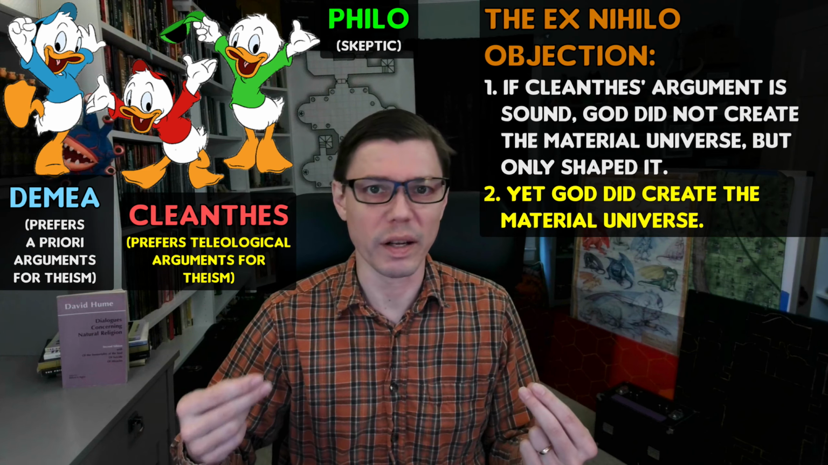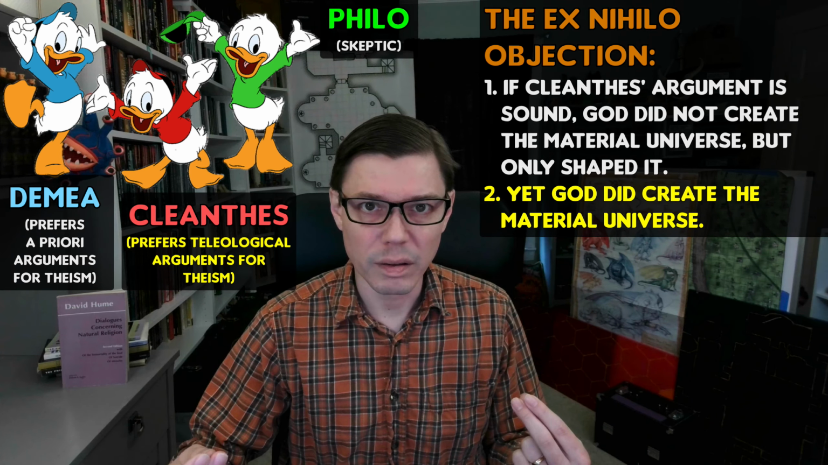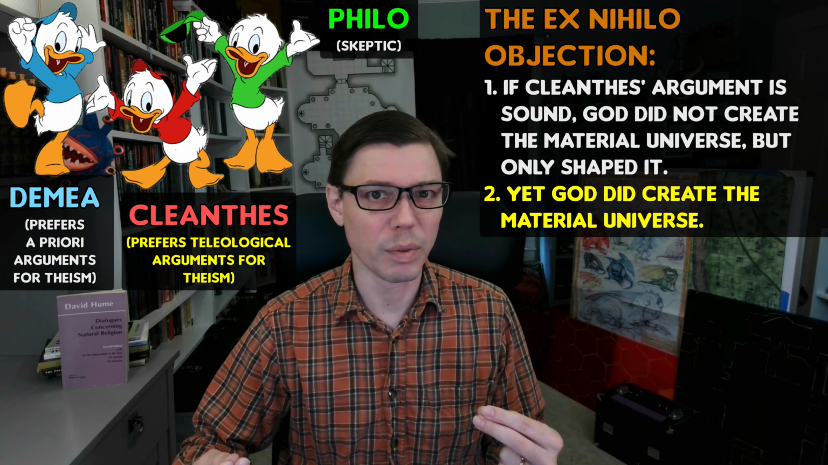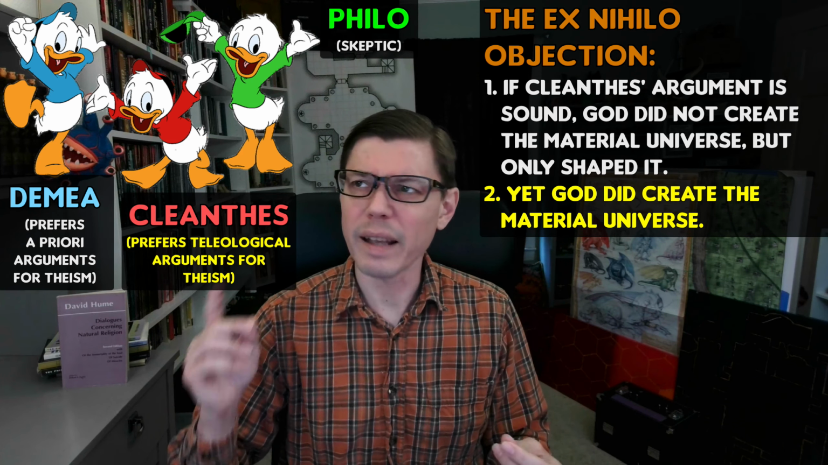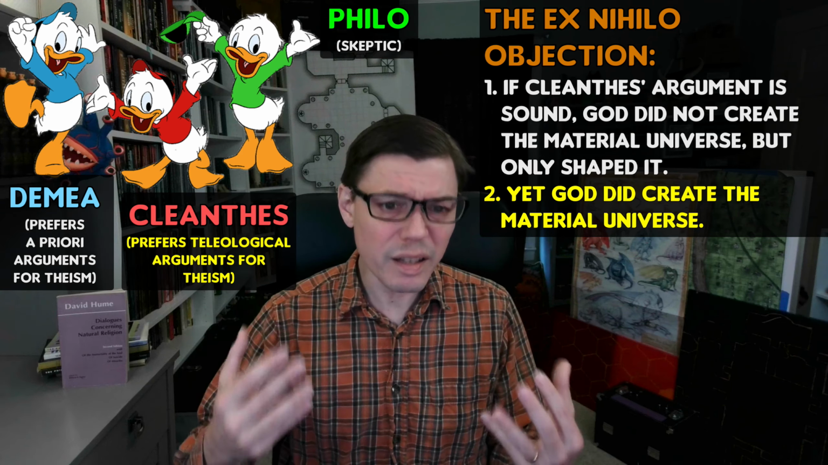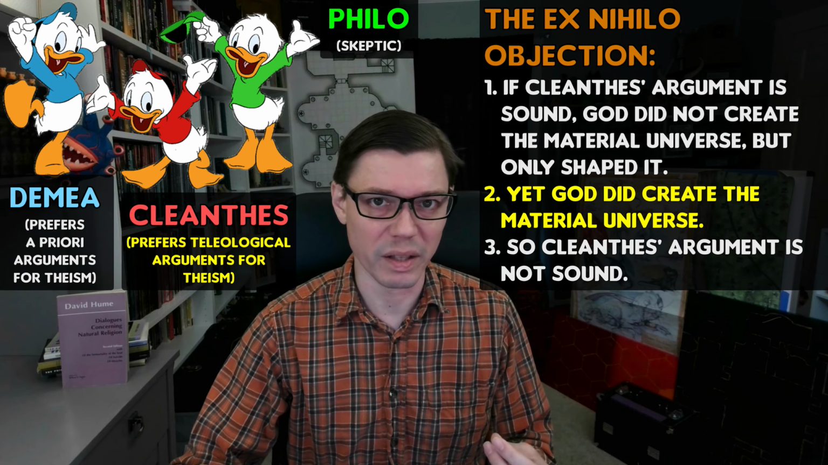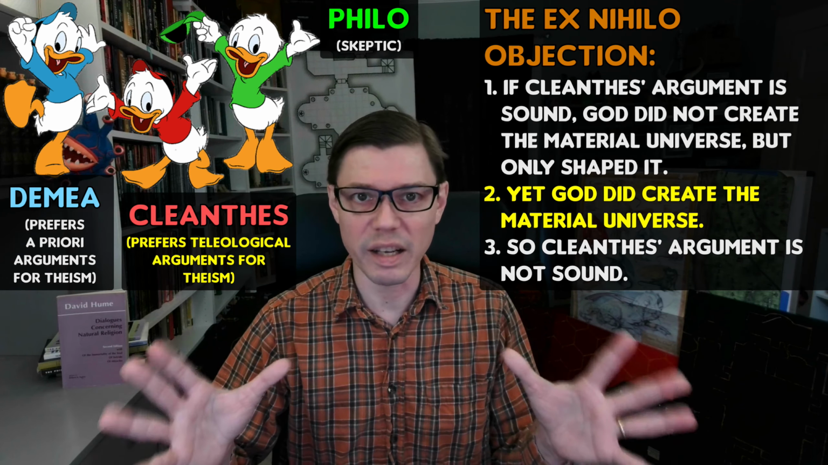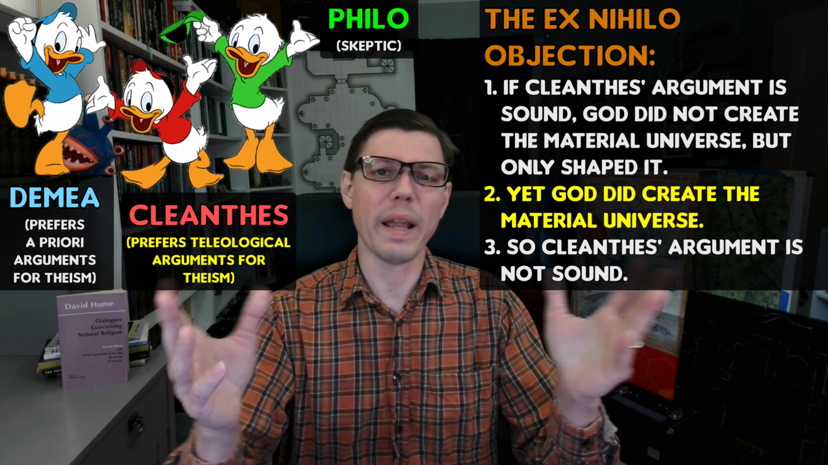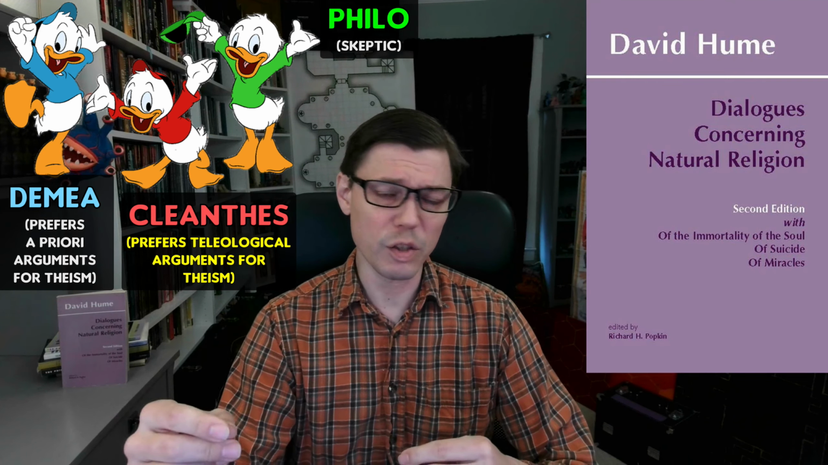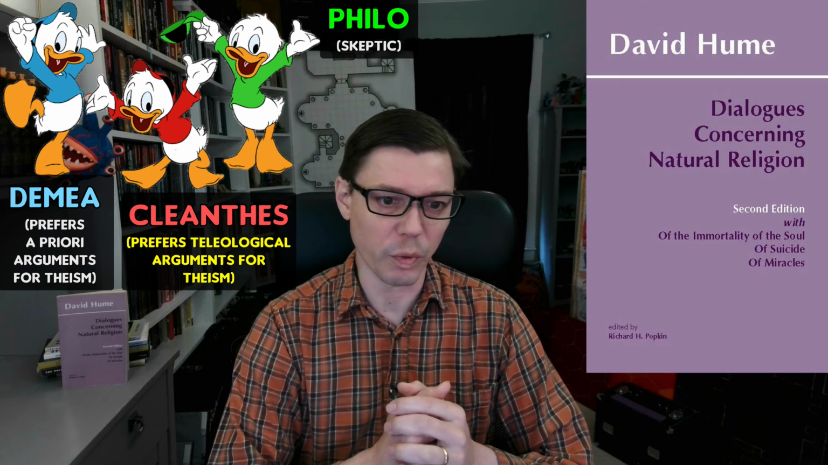And that strikes our interlocutors as absurd too. If Cleanthes' argument is sound, God did not create the universe, but rather just shaped it. Yet, goes the objection, God did create the universe. So much the worse for Cleanthes' teleological argument. This is the ex nihilo objection. So there we have it. There's Cleanthes' famous teleological argument for theism, as well as 7 different objections, most of which appear in Book 5 of Hume's dialogues.